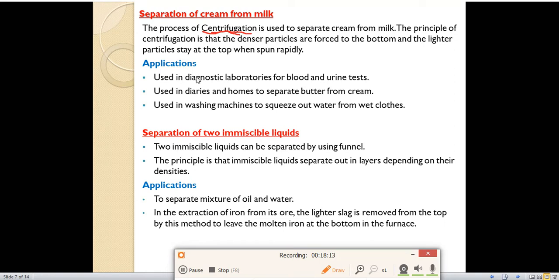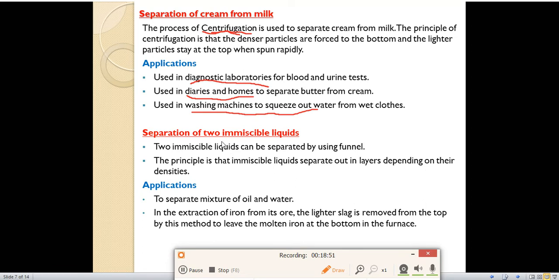What are the applications of centrifugation? First, it is used in diagnostic laboratories for blood and urine tests. Second, it is used in dairies and homes to separate butter from cream. Next, it is used in washing machines to squeeze out water from wet clothes. In the dryer section of the washing machine, water is squeezed out from the clothes. So these are the applications of centrifugation.